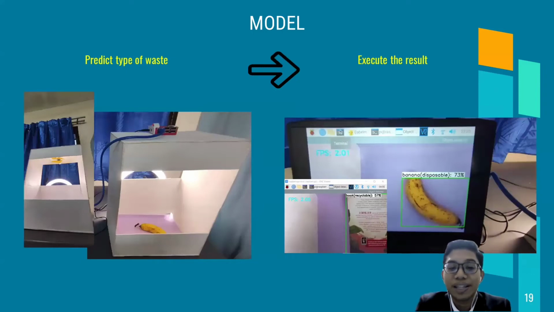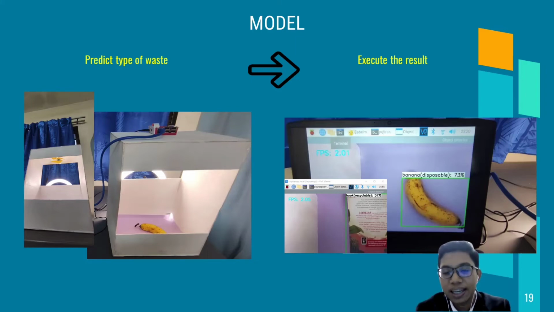So, when the model is run, the Pi camera will start capturing the image of the object that is inserted into the model. The images will be sent into the microprocessor, Raspberry Pi, to do the prediction process. Once the prediction process is done, then it will execute the result on the screen.